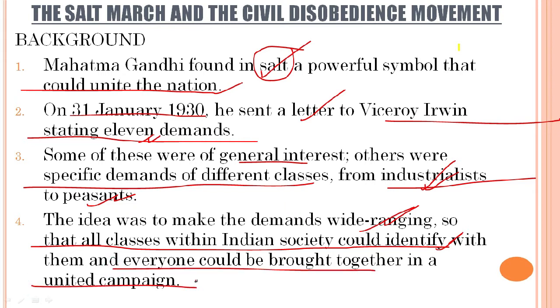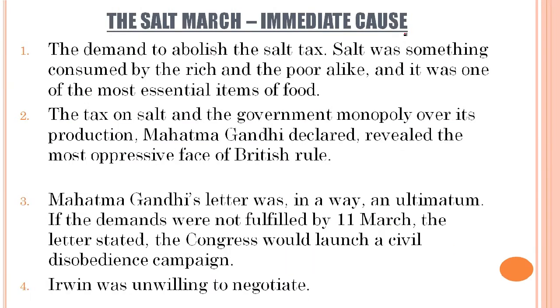So basically, salt is a powerful symbol which was seen to unite the people at that point of time, and this was considered a powerful symbol to carry on the movement further. Now we see what became the immediate cause of the Salt March. As we have studied, salt being a powerful symbol, salt was chosen to carry the movement further. Let us see the demand to abolish the salt tax.